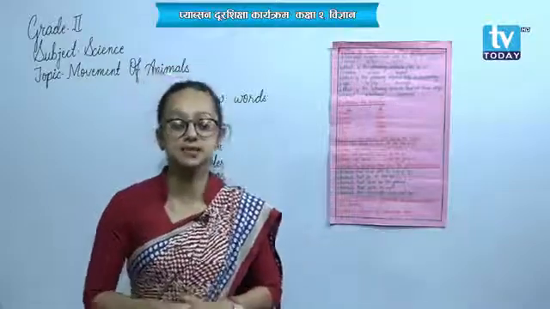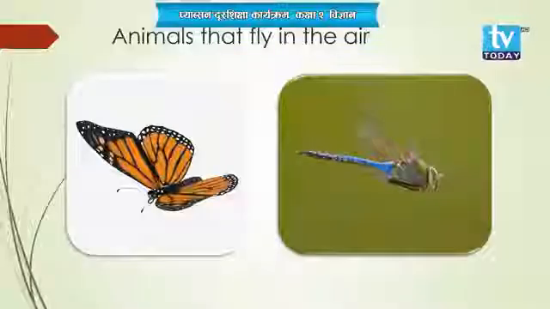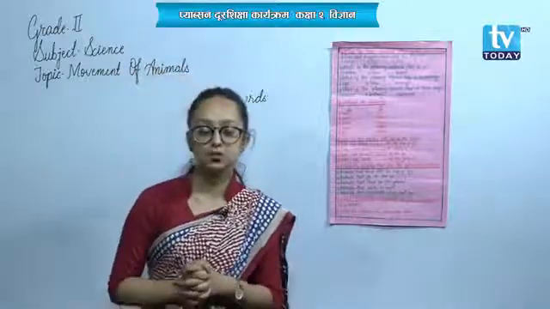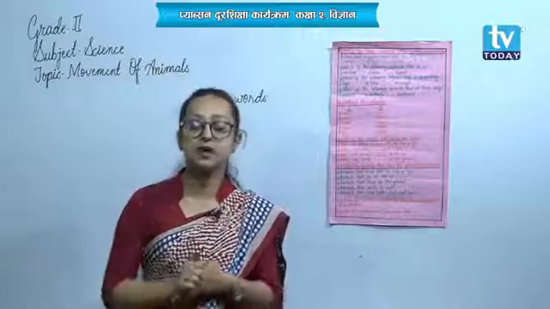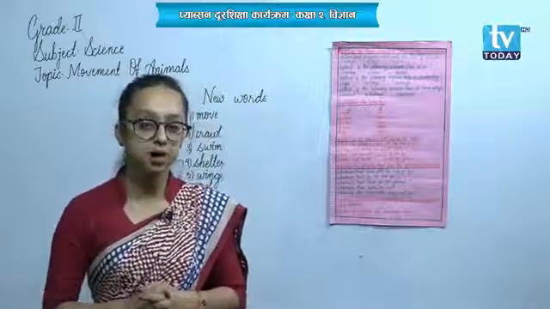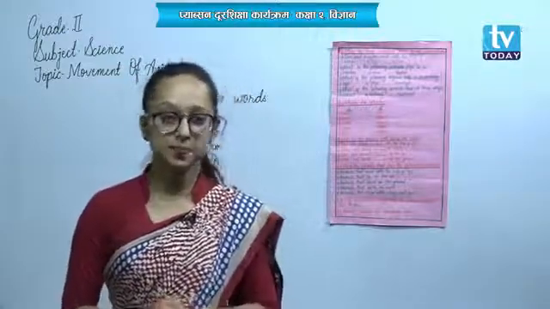Understood? And insects also. Insects, they have wings to fly, like butterflies, honeybees, dragonflies, they have wings to fly. So what we can say is, insects and birds, they show movement by flying, and the movement flying is shown by the help of their wings. As I told, they can also walk for certain distance and they also jump for certain distance. So that jumping and walking can be done with the help of their legs, okay?